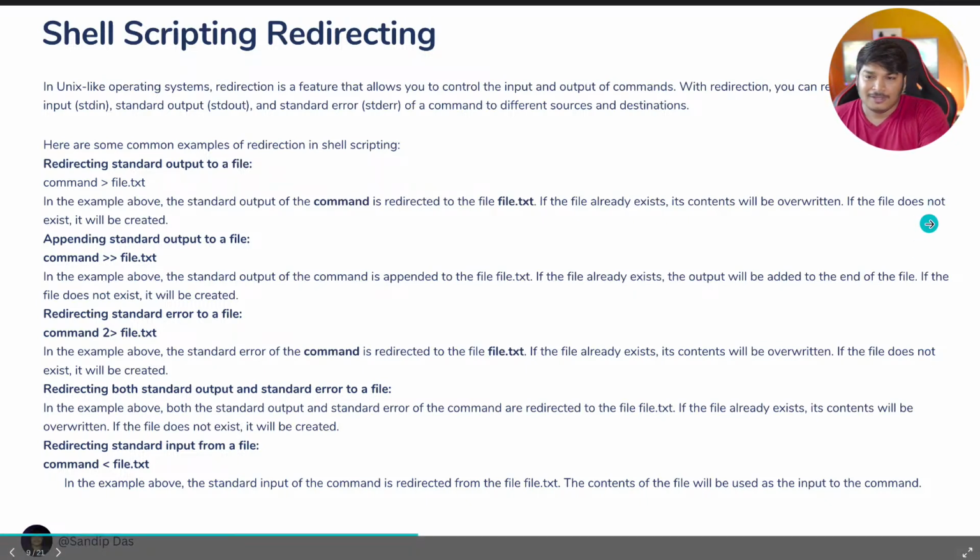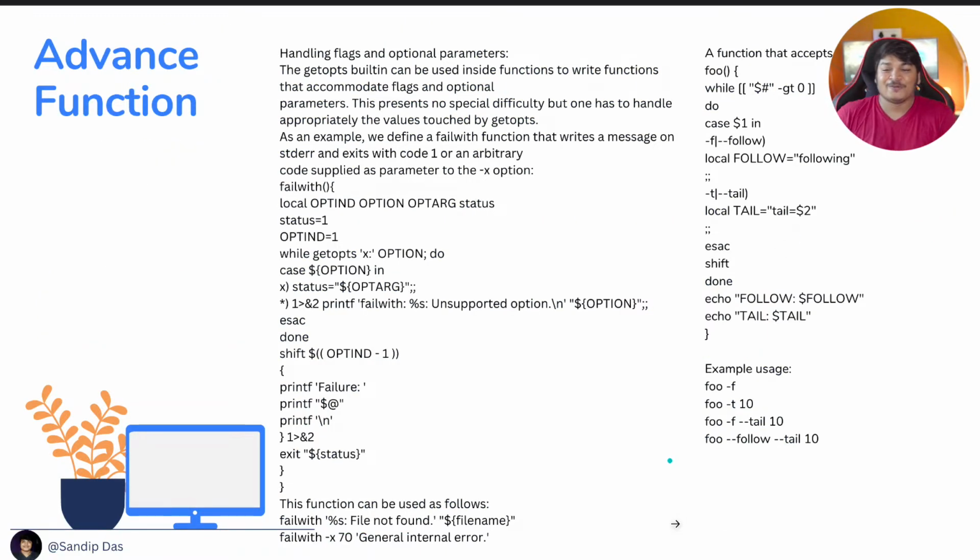Okay. Advanced functions. Two weeks back, when we learned about basics of writing a function, we covered the fundamentals. Now here are some advanced use cases. For example, if a function accepts named parameters, how can you write it? If you see the example, we have a function foo, or whatever you want to call it, and we are running a loop: while dollar hash is greater than 0. If it's true, we have more parameters. This prints the number of parameters.